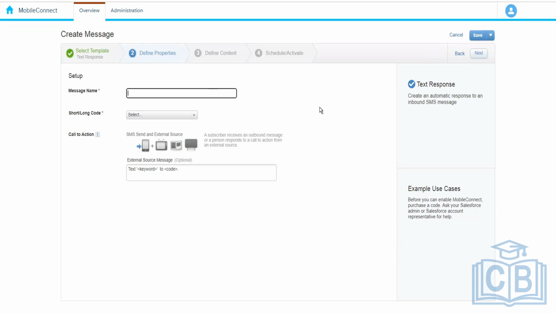We do not have a predefined or pre-configured audience list. Whenever we receive the SMS message from any of the customers, then we are going to respond to them, or send them the text message. So here we do not have any section to select the audience.